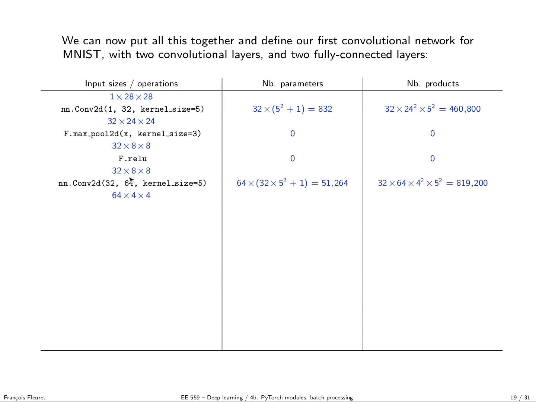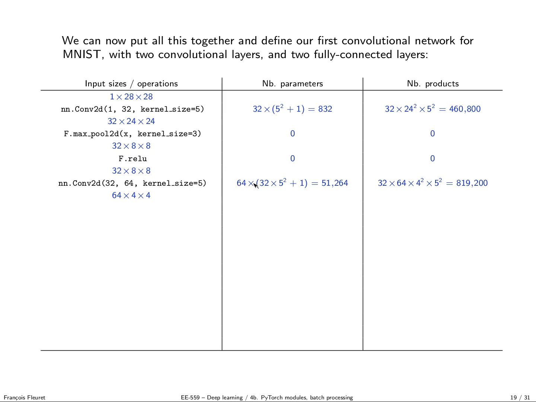Then I send this again into a convolution layer. I get 32 channels as input because this is what I have so far. I decide to produce 64 channels and to do the convolution with kernel of size 5. We get 64 channels by 4 by 4. So remember, the size goes down by the kernel size minus 1. Here the kernel size is 5, so we lose 4 rows and 4 columns. So 32 becomes 64 due to the specification of the layer to do so. And the size goes from 8 to 4 because we stated that the kernel was a square of size 5.